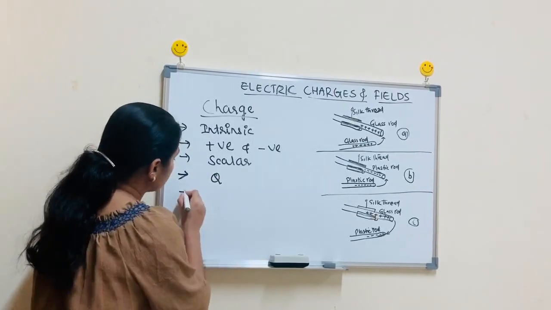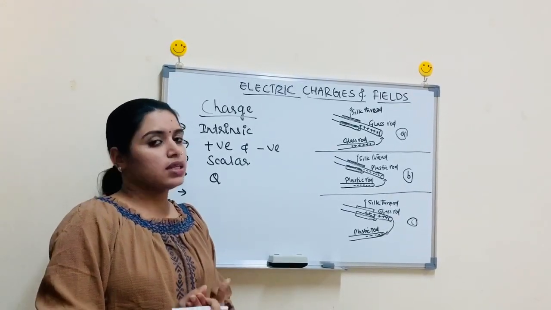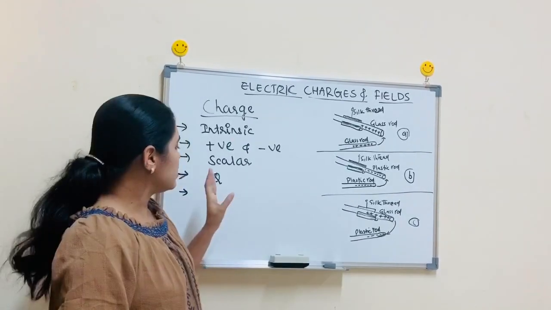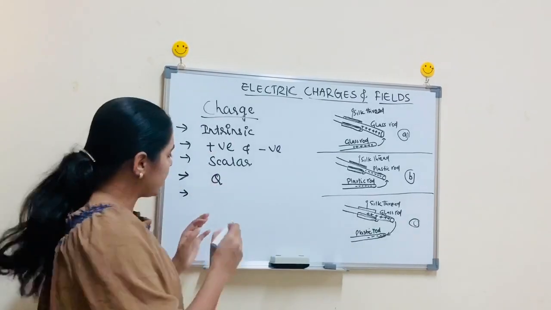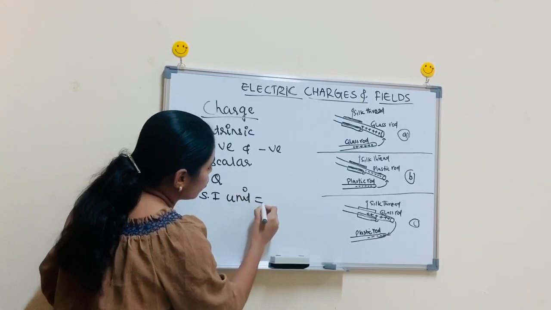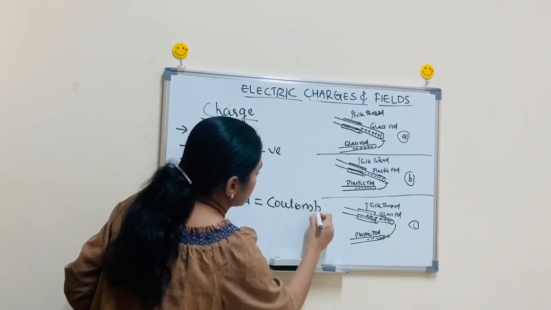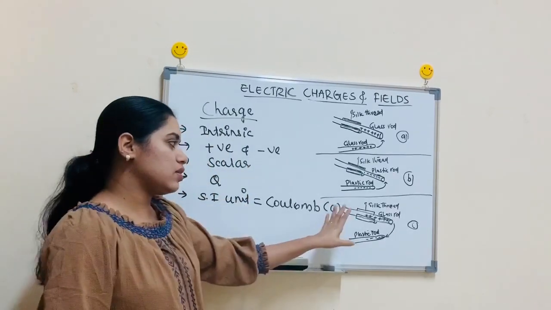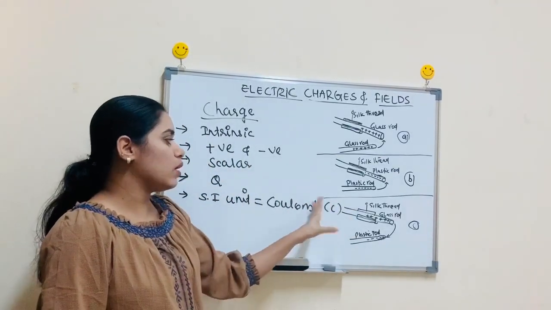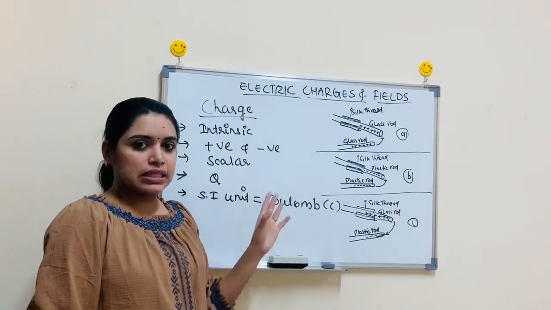Now what is the SI unit of charge? We know that for every physical quantity there should be a unit. Then what is the unit of charge? The SI unit of charge is coulomb, and it is represented by the letter C. These are some basics of charge.